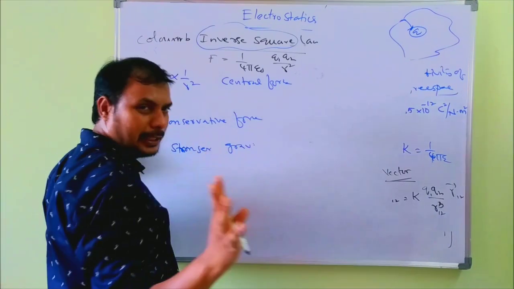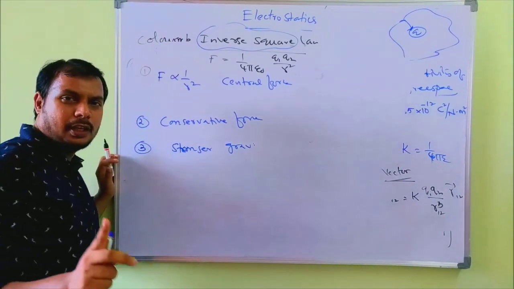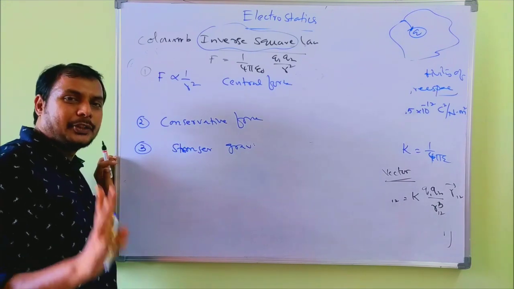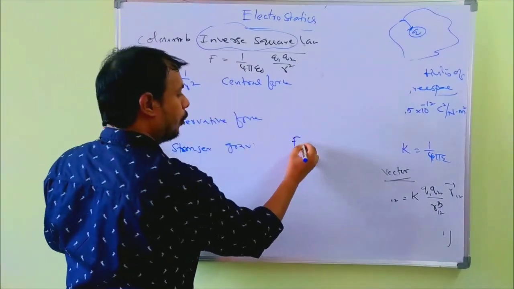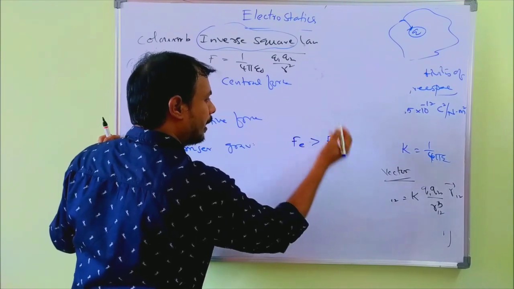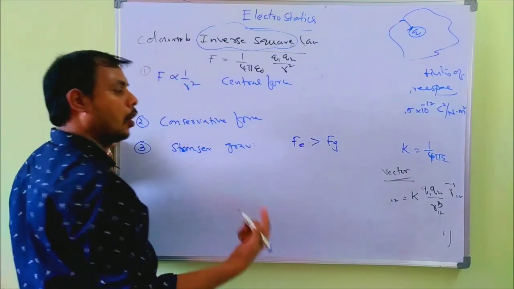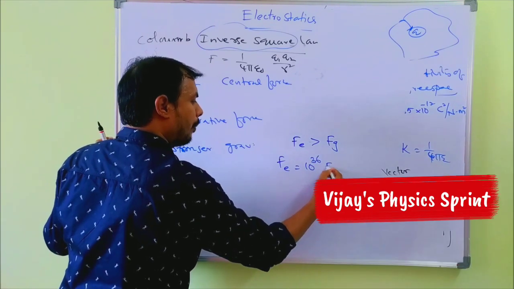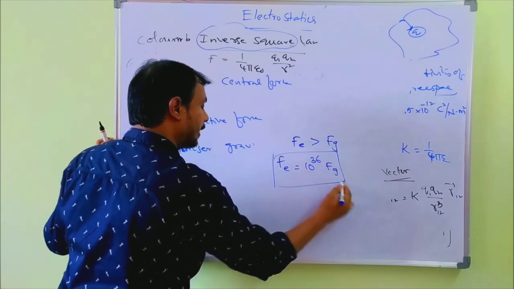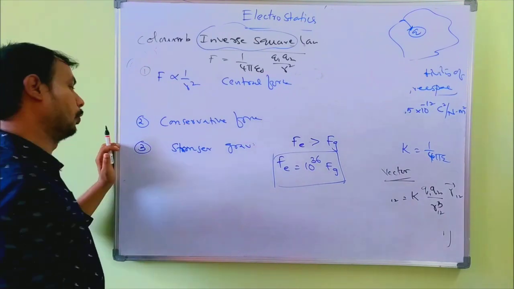We know 4 basic forces: gravitational, electromagnetic, strong nuclear, weak nuclear. So this electrostatic force is stronger than gravitational force. How many times? Electrostatic force is 10 power 36 times the gravitational force.